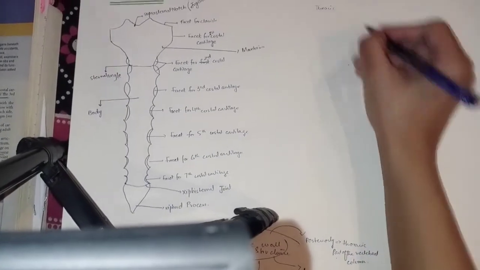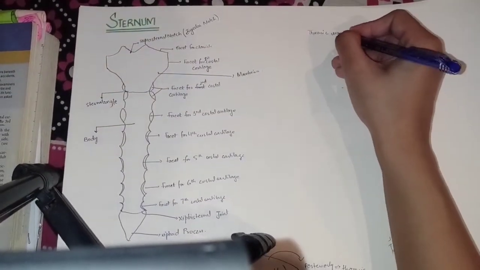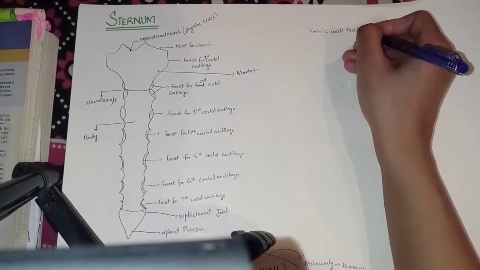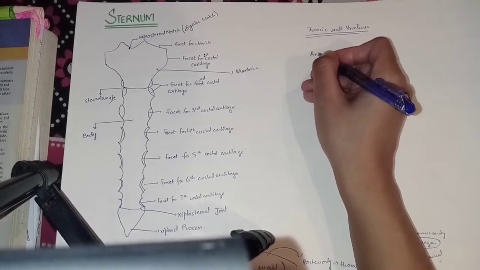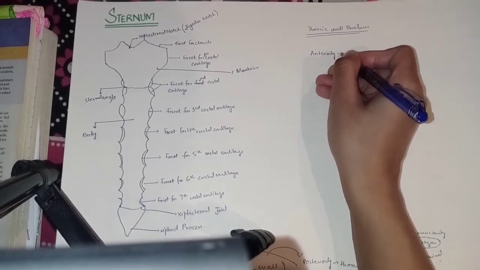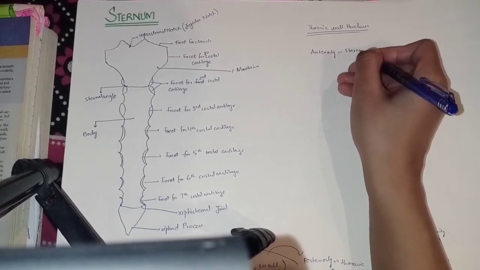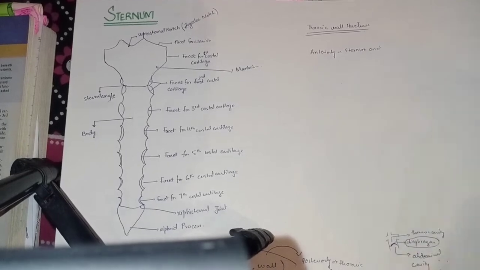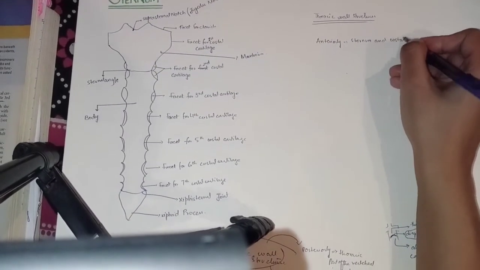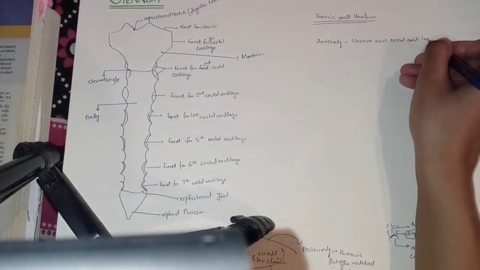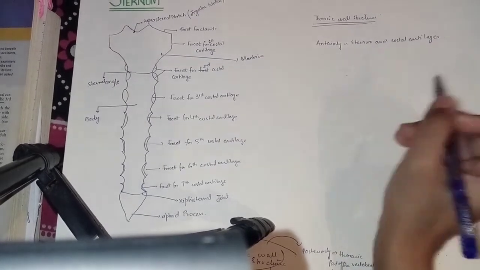When we talk about the thoracic wall structure, anteriorly the thoracic wall is formed by the sternum and costal cartilages. Today we are going to talk about the sternum.